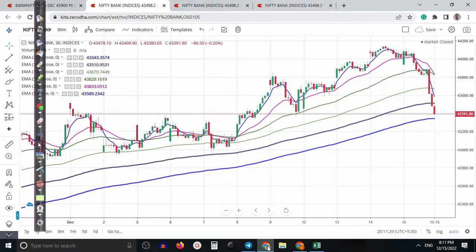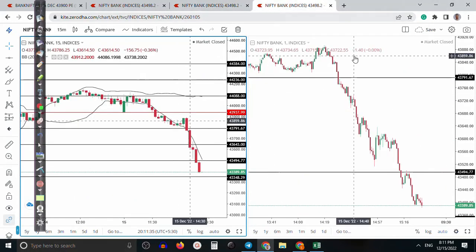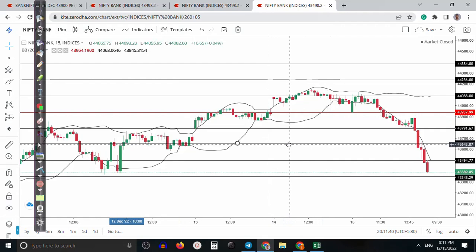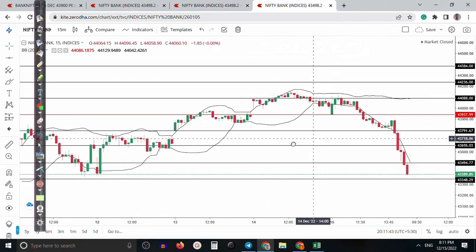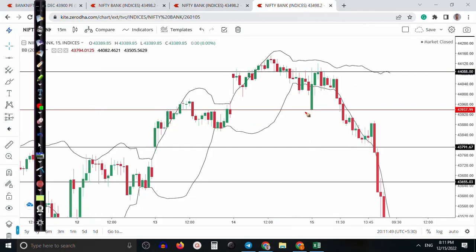Okay, let me show you the most important thing, and let me make it a little bit bigger. Here I can see price opened in this area. This is called the mean line. All right, I think you people know the mean line, and this line is the 0.5 standard deviation line, and the price opened somewhere there. Within 15 minutes price hit that level.